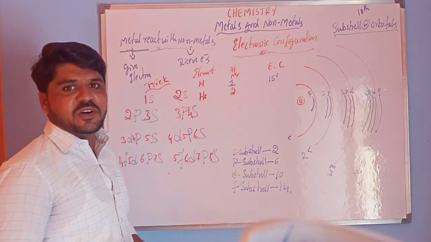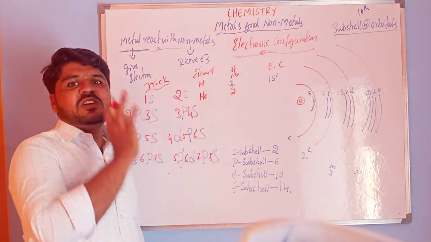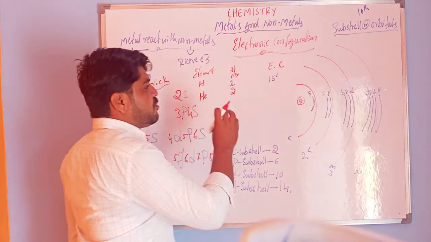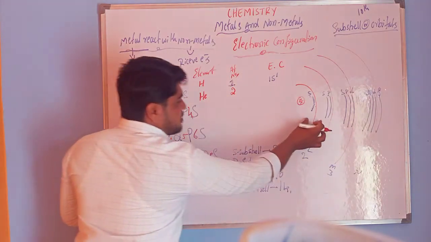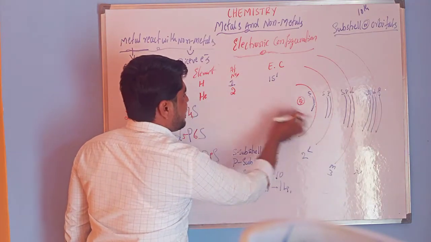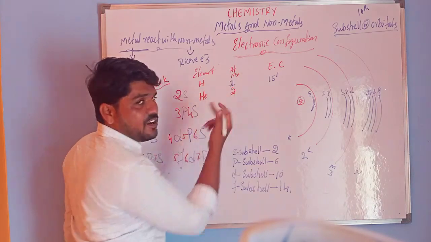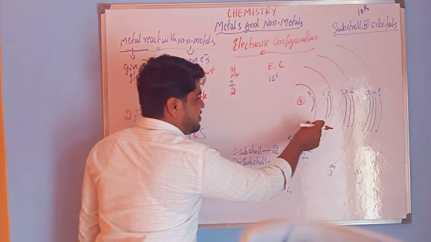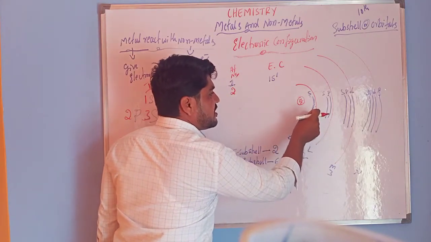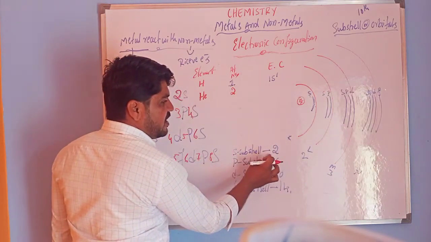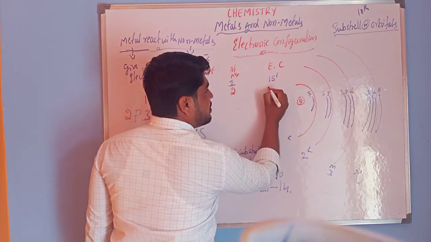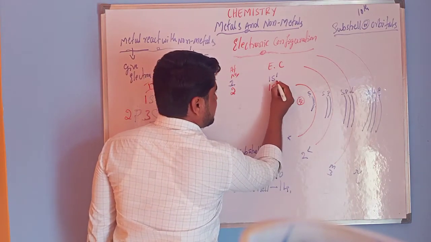How can you write it? By using these subshells. The helium atom has 2 electrons, which fill the first shell. In the first shell the S subshell has a capacity of 2. That's why 1s2.